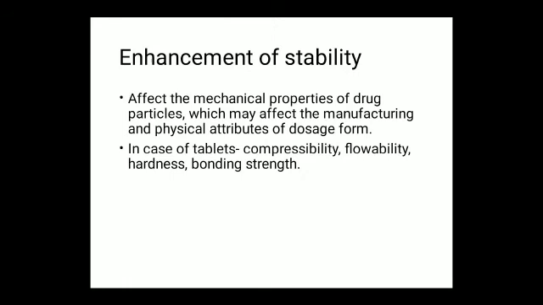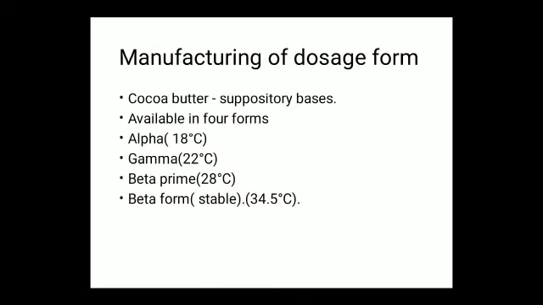Next one, enhancement of stability. Polymorphism affects the mechanical properties of drug particles, which may affect the manufacturing and physical attributes of the dosage form. In the case of tablets, polymorphism may affect the compressibility, flowability, hardness, and bonding strength of the particles present in a particular compound. In manufacturing of dosage forms, polymorphism plays an important role in